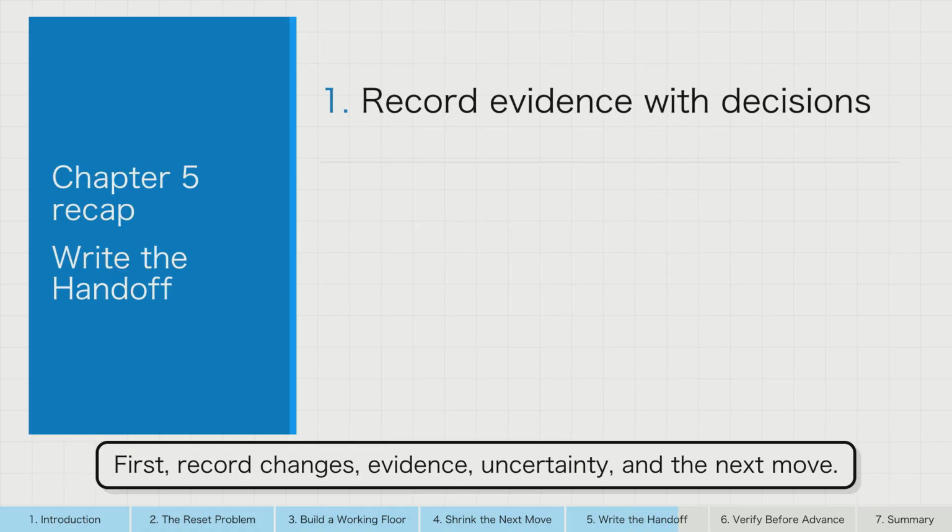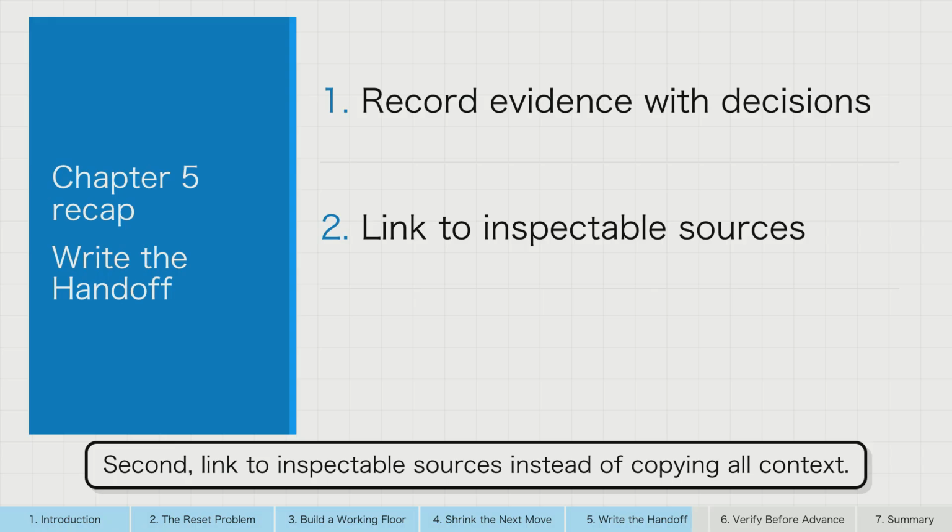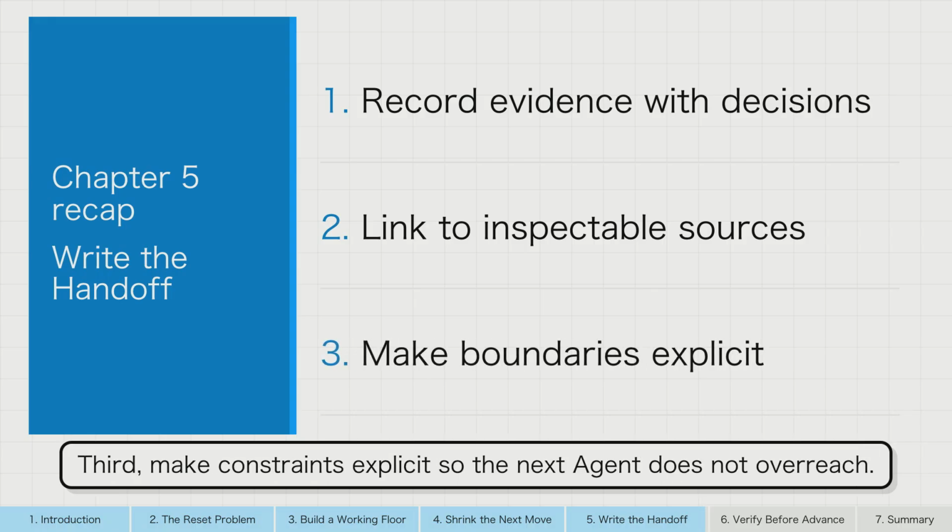Chapter recap. First, record changes, evidence, uncertainty, and the next move. Second, link to inspectable sources instead of copying all context. Third, make constraints explicit so the next agent does not overreach.